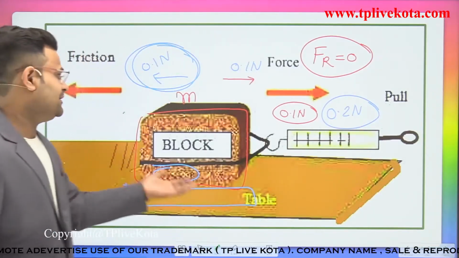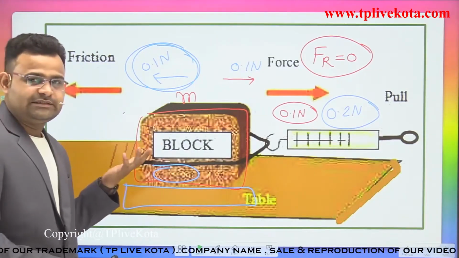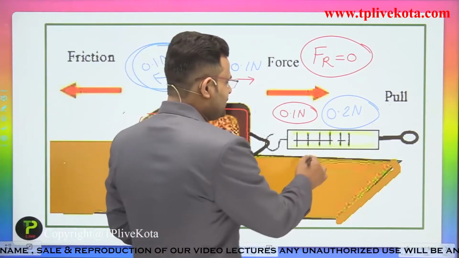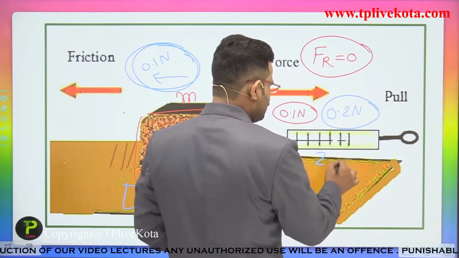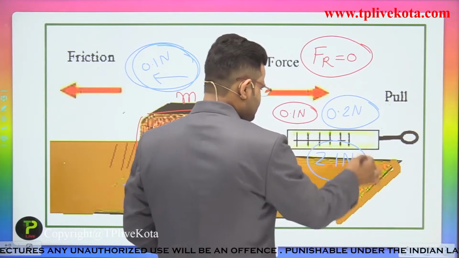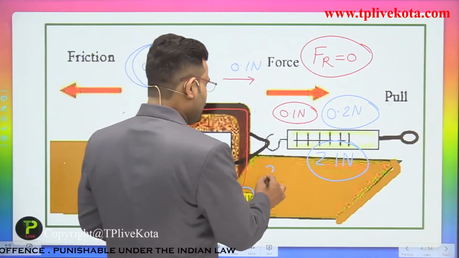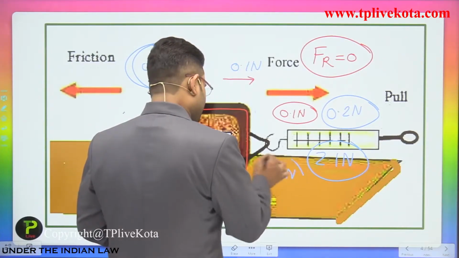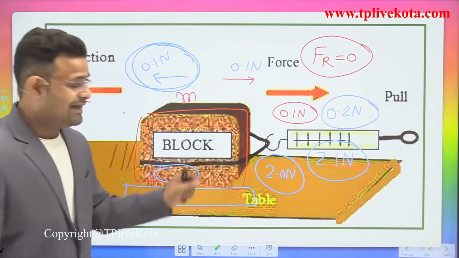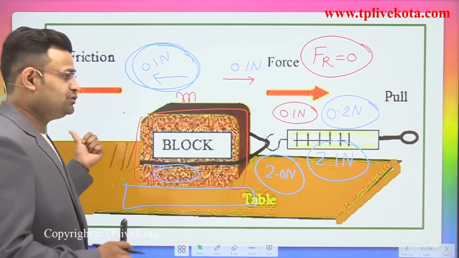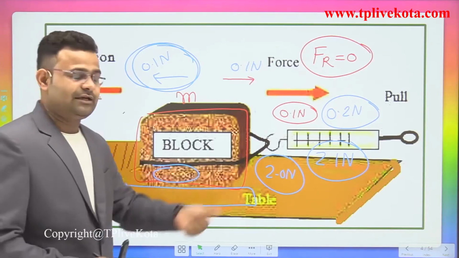It means the frictional force is again applied in the opposite direction with a magnitude of 0.2 Newton. After some time, when you apply 2.1 Newton, that body will start to move. At the limit of 2.0 Newton, it is not moving. It means in that condition the frictional force opposite to the direction of motion is equivalent to 2.0 Newton.